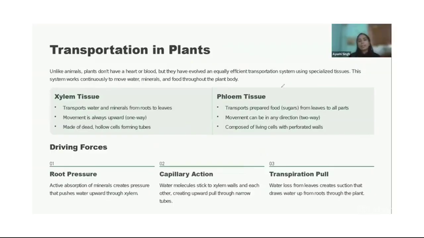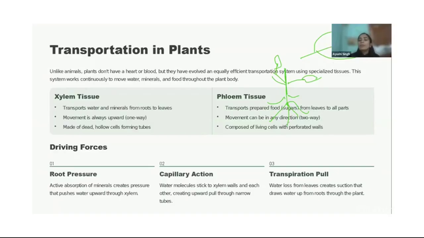In plants, how does the transportation occur? There is no blood, first of all. Let's talk about the leaf first. The leaf will be preparing food, right? And that food needs to be transported to the roots as well to survive, and to perform certain tasks, and to different other leaves, to the stem, to branches as well, right? So there is a transportation system for the food.